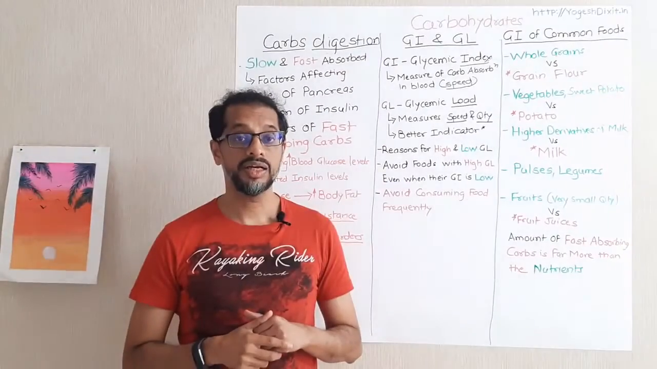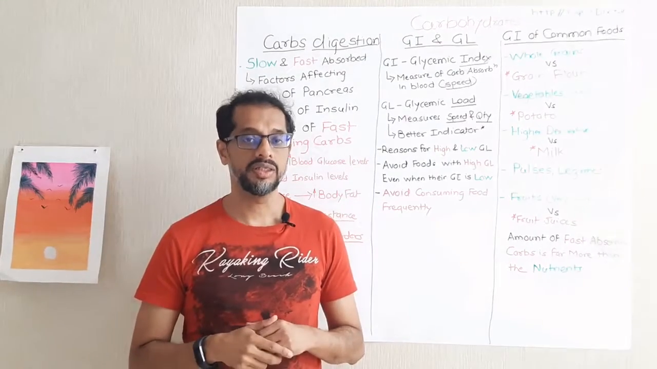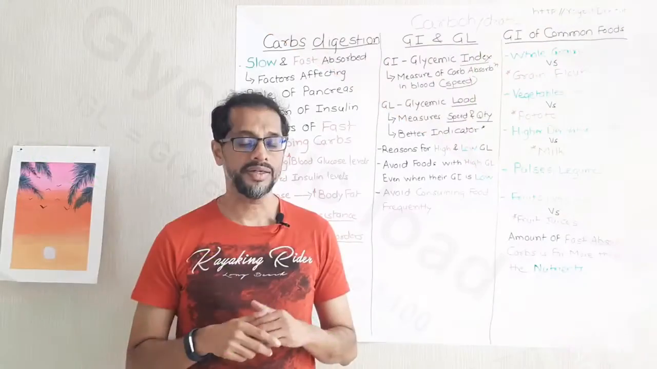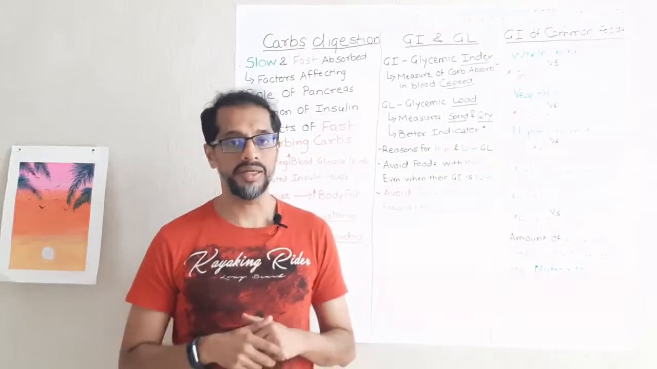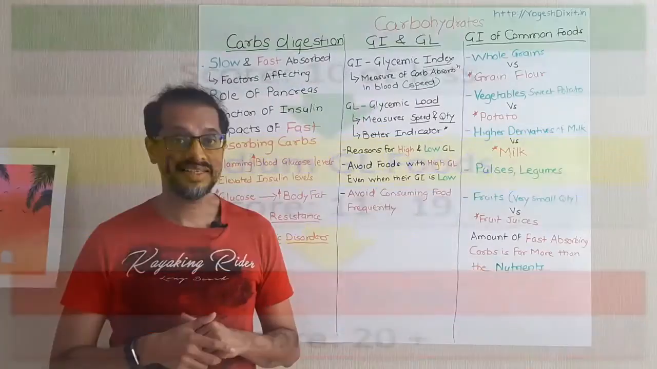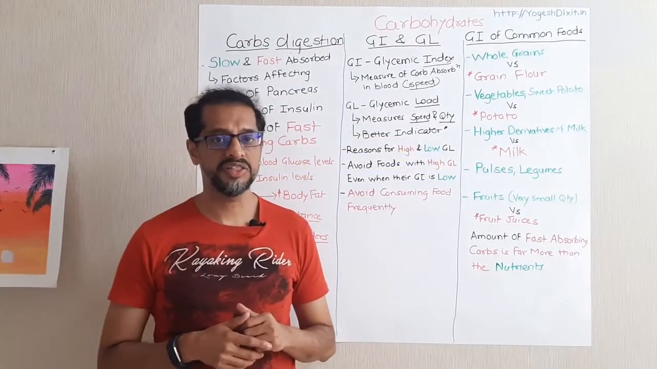So the GL, or the glycemic load, is a measure of the rate at which the carbs are absorbed multiplied by the quantity of the same carbs consumed, and it is measured on a scale of 1 to 20. Less than or equal to 10 is a low GL food. Between 11 and 19 is considered a medium GL, and anything greater than 20 is considered a very high GL.